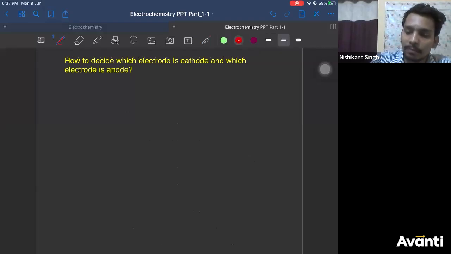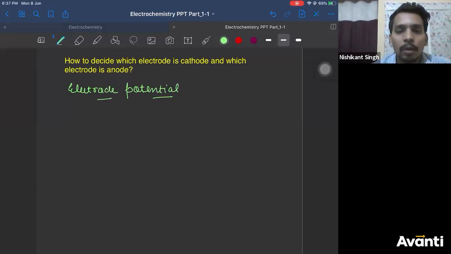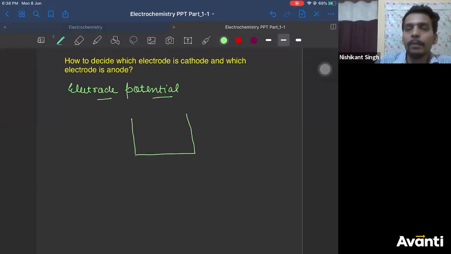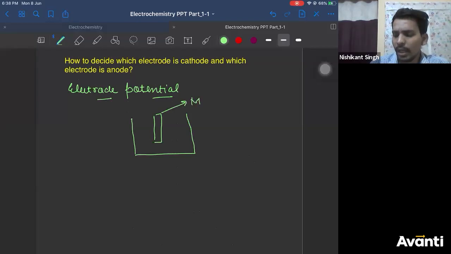For that, we define something called electrode potential. What is an electrode potential? All of you, please pay attention. Let me take Zn in Zn2 plus ion. Or let me take M general electrode in M2 plus ion. I'm taking any random electrode.